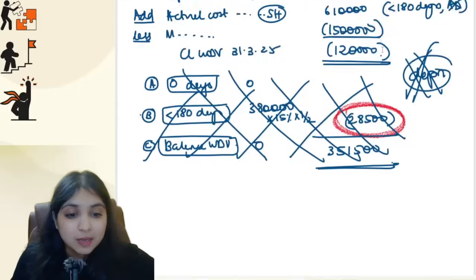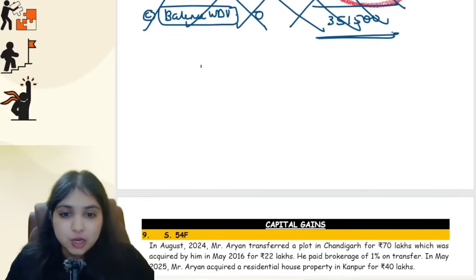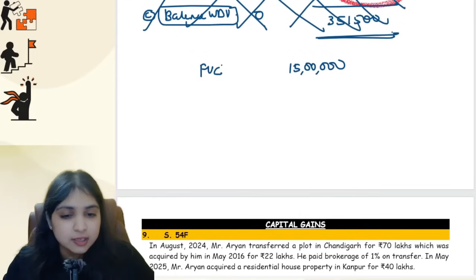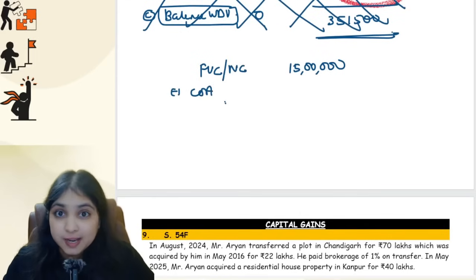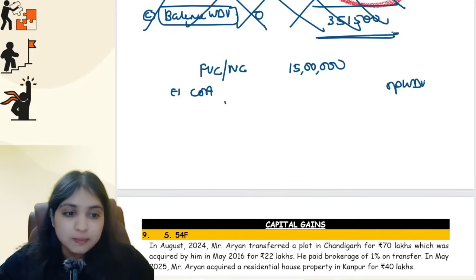So how will you do the capital gains computation now? What's the full value consideration? You sold the machinery for how much? For 15 lakhs. No expenses on transfer. This itself becomes the net consideration. From this we will subtract the cost of acquisition. You know very well, in depreciable asset cases, the cost of acquisition will be opening WDV plus additions, right guys?